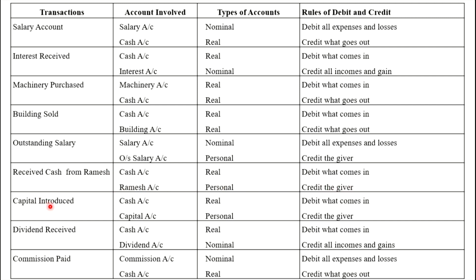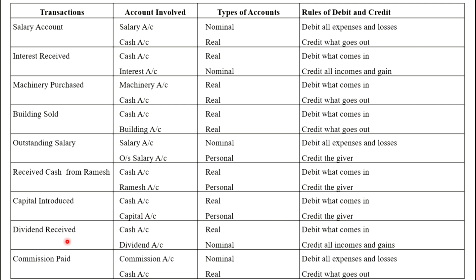Capital introduced. Here also two accounts are involved: cash account and capital account. Cash account is a type of real account. Capital account is a type of personal account. Here cash is coming into the business because capital is introduced. That's why cash account is debited. And capital account is a personal account. Here capital is introduced means the proprietor is introducing the cash. That's why he is the giver. Applying the personal account rule, capital account is credited.